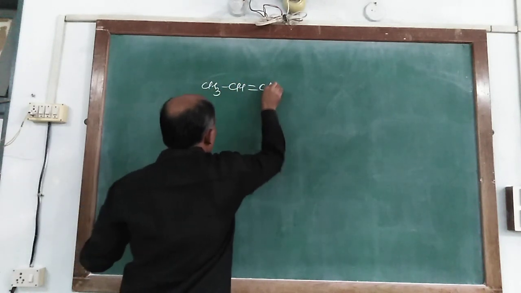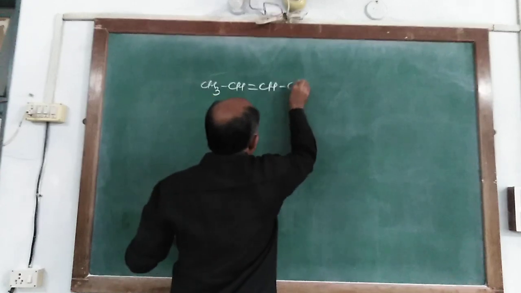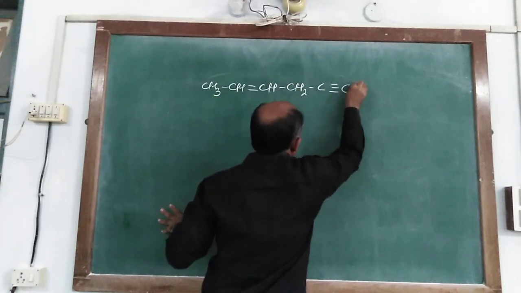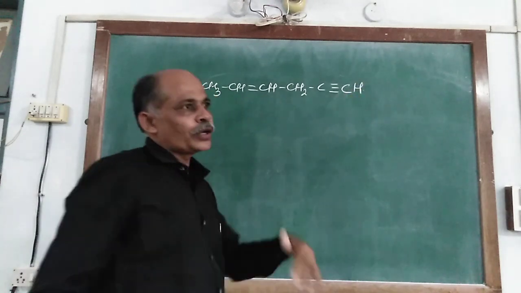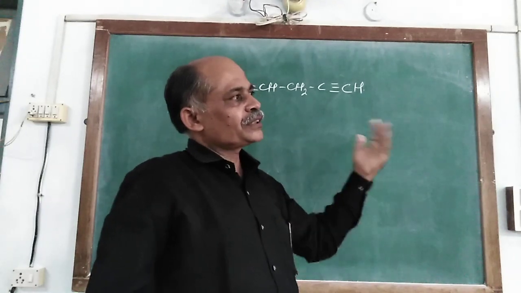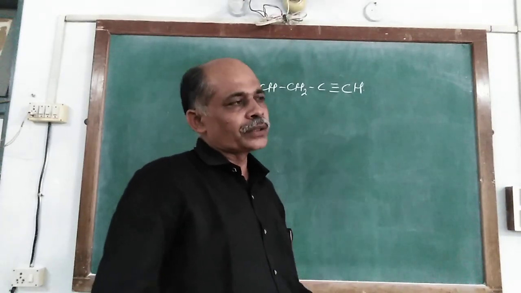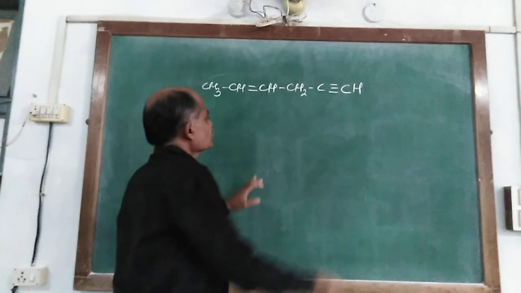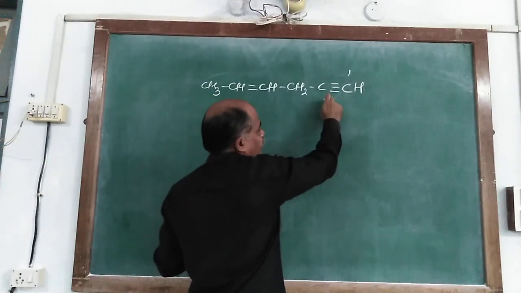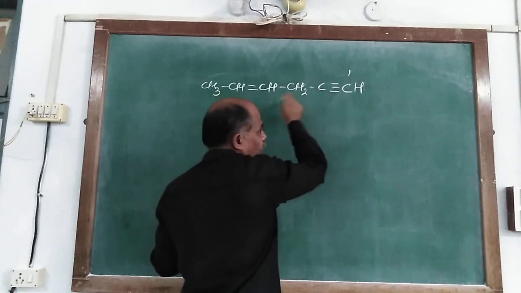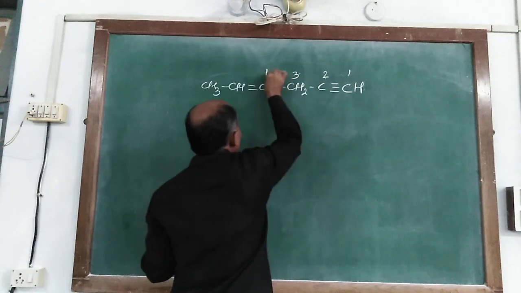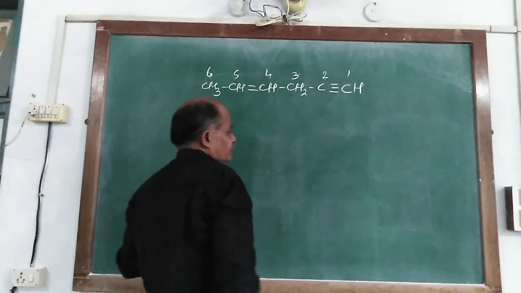CH3, CH double bond CH, CH2, C triple bond CH. If a double bond and a triple bond are simultaneously present in a similar compound, priority is given to the end from which the double bond or triple bond gets the minimum number. So it is 1, 2, 3, 4, 5 and 6.